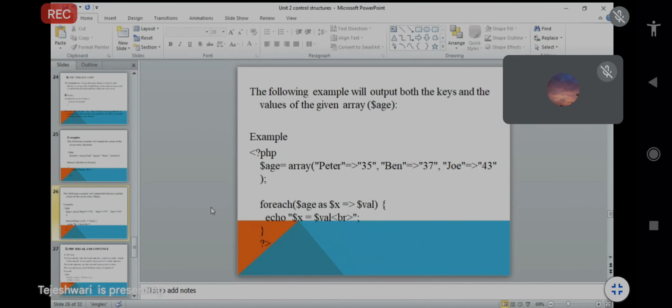Why $x is equal to $value? For what purpose? Why are we using two variables here, $x and $value? Anyone, tell me?